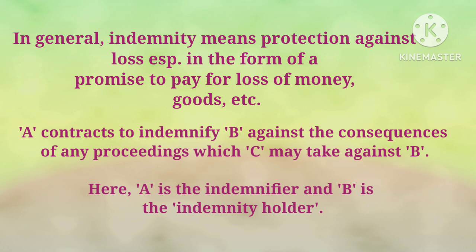For instance, we can understand the meaning of the word indemnity with the help of an example. A contracts to indemnify B against the consequences of any proceedings which another person C may take against B in respect of a certain sum of money. Now, this is a contract of indemnity. In this contract, A contracts to indemnify B against the consequences of certain proceedings. So, A promised to offer protection to B against the consequences of any proceedings. Here, A is the indemnifier and B is the indemnity holder.